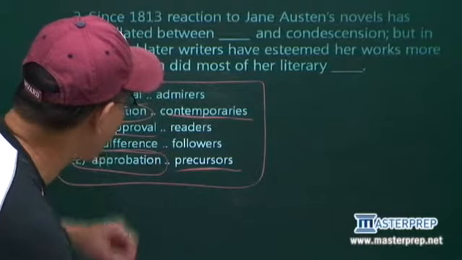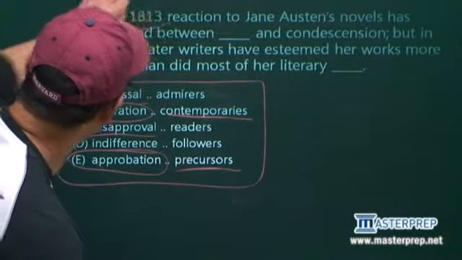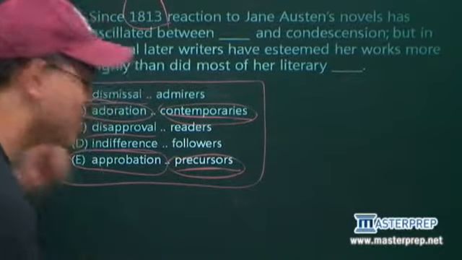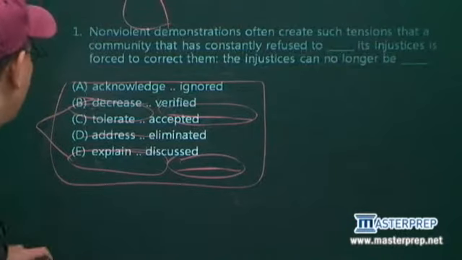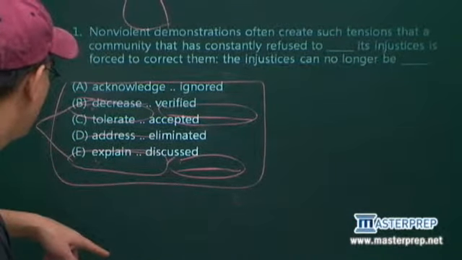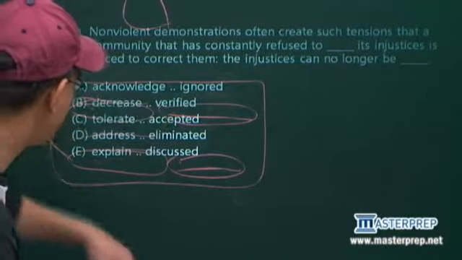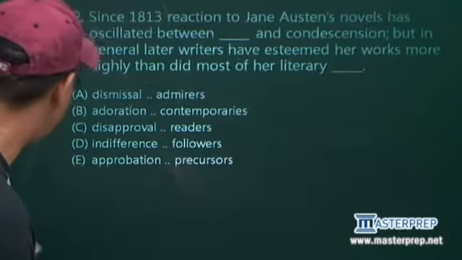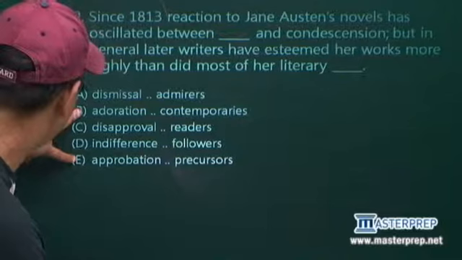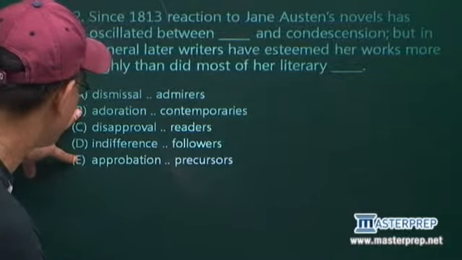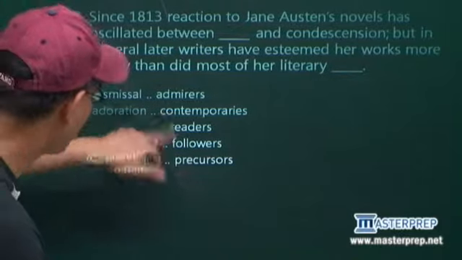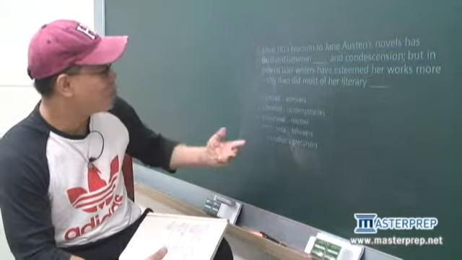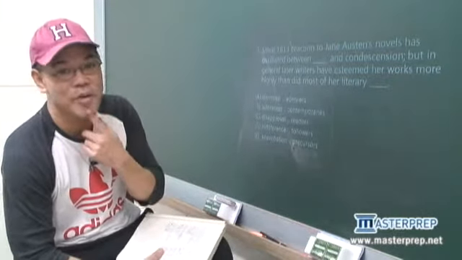Now, we have time words after that. Precursor means to come before. Contemporary means like now. And we notice we have a time issue here. So I love these 2 answers. This is, again, my rule of 2. Just as before, we had a rule of 2 here with ignored and accepted, because they both made sense. But it's not as obvious here. The rule of 2 is much more obvious here. 2 similar things, approval and adoration, approbation and adoration. And then we have disapproval, the opposite. And then we have contemporary and precursor time issues related to 1813. Now, let's see what happens. Do they come before or are they at the same time? That's the question, isn't it?